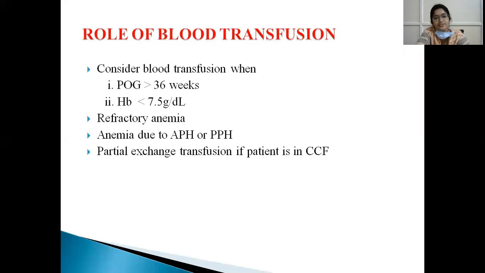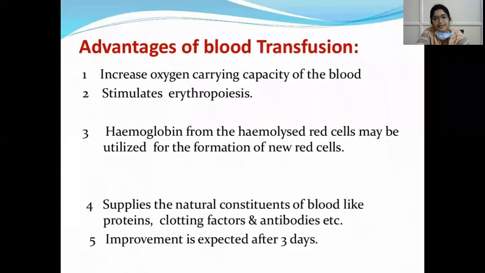Blood transfusion is also indicated if there is any refractory anemia, that is, anemia not getting corrected with oral or parenteral iron, or anemia due to any blood loss, that is APH or PPH, and partial exchange transfusion if the patient is in congestive cardiac failure. What are the advantages?